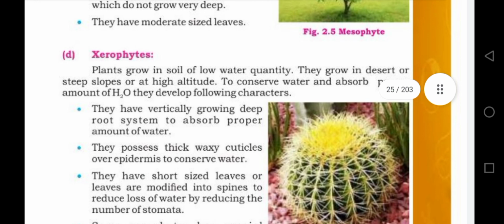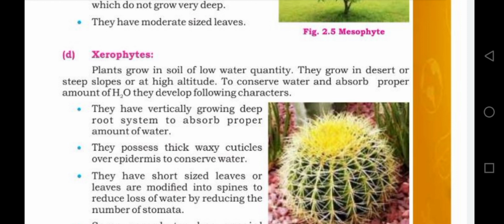And last, the xerophytes. Xero means dry. It means the plants live on land. Plants that grow in soil of low water quantity are called xerophytes. They grow in desert, steep slopes, or at high altitude. Just like students, whenever you went to the northern area, you have seen plants on the rocks and the steeps, etc. To conserve water and absorb proper amounts of water, they develop the following characteristics.